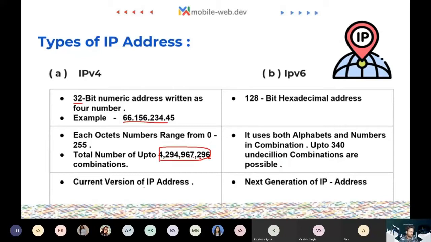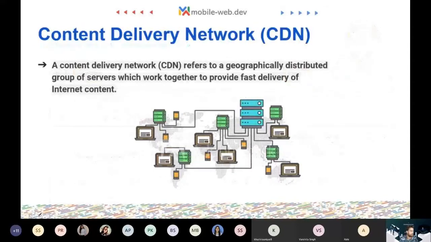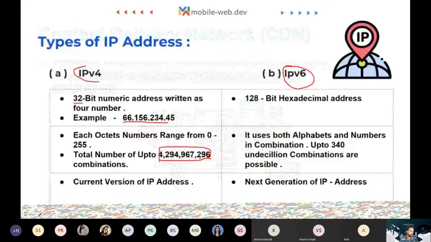So this is the current version of IP address. Most of the internet uses IPv4, and IPv6 is the next generation. Fortunately, modern hosting provides both of these addresses. Whatever you want to configure, an IPv4 address also has an IPv6 canonical address, so you can use both of them for your internet. But why are we talking about this? Because this is important for our machine to work.